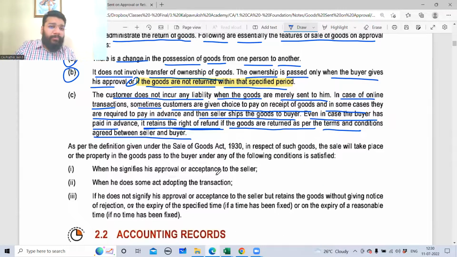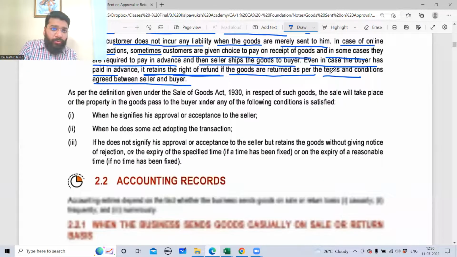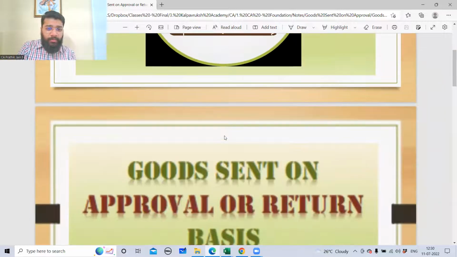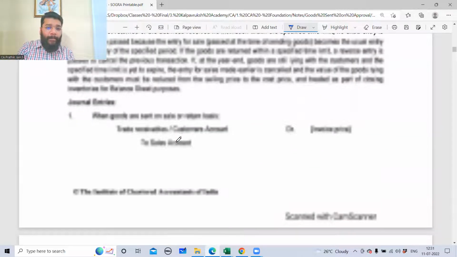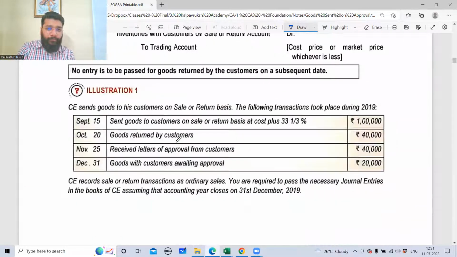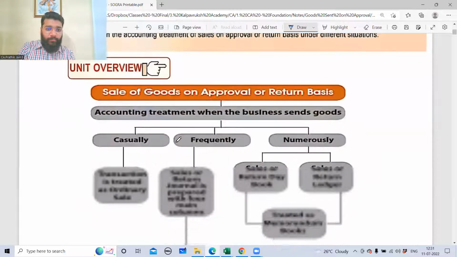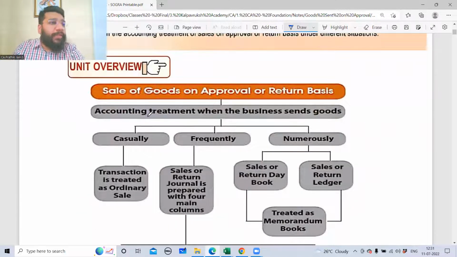Coming back to this B point. Okay, B point I need to explain. Before that, I have to go to the next point. Now here, guys, in this particular chapter, we are going to come across three scenarios: 1, 2, and 3. Sale of goods on approval or return basis. You can do accounting. There are three scenarios you'll come across.